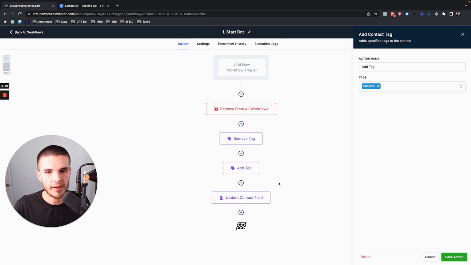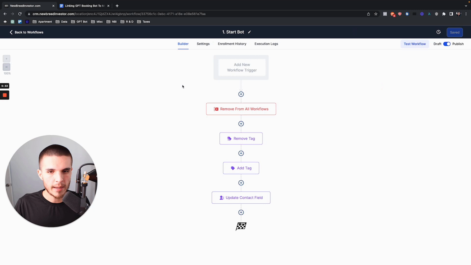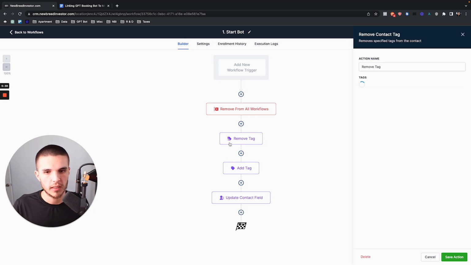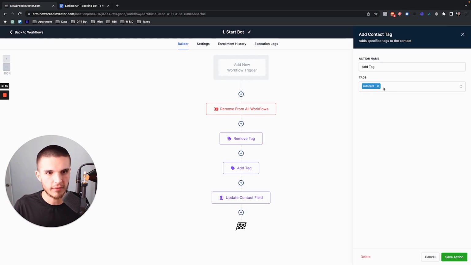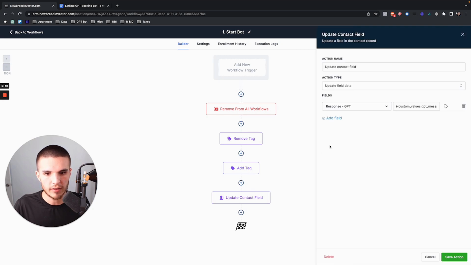And then if the autopilot tag is on, that means the lead has been through the bot and it's actively on, okay? And so what happens is we add a contact, we remove that contact from all the workflows, and then we remove the stop bot tag. That way we know the active state that the lead is in. And then now we have the new autopilot tag, and then we update this contact field, okay?